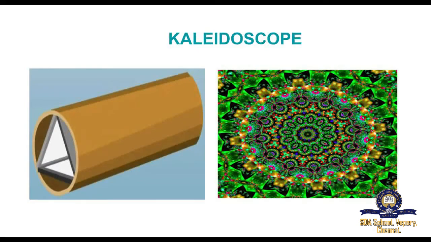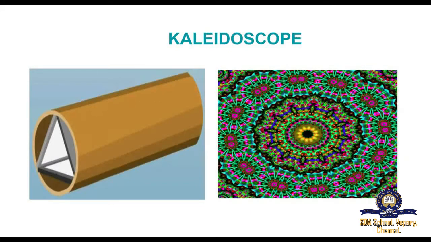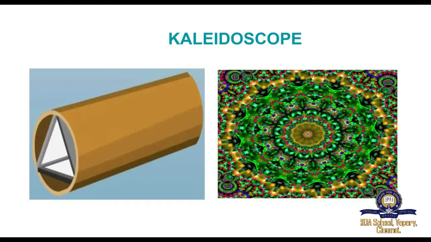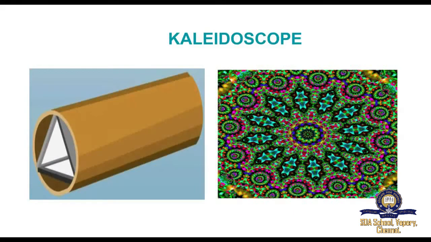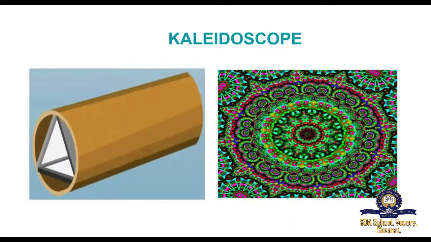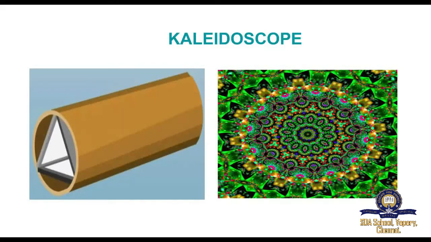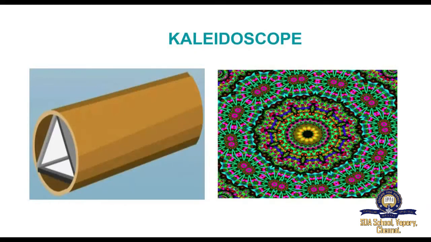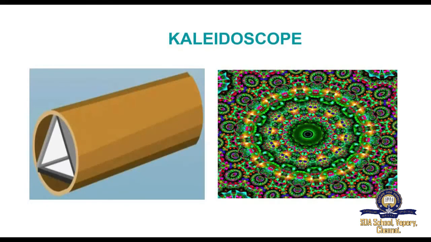Next one is the kaleidoscope. A kaleidoscope is a device which functions on the principle of multiple reflection of light to produce numerous patterns of images. It has 2 or more mirrors inclined with each other. It can be designed from inexpensive materials, and the colorful image patterns formed by this will be pleasing to you. See, the image is pleasing, right? Yes, this instrument is used as a toy for children for playing.